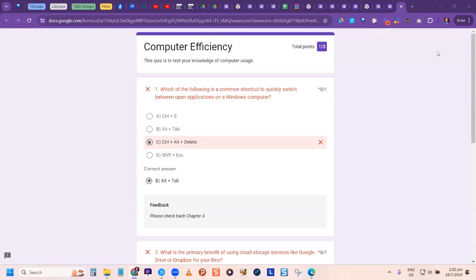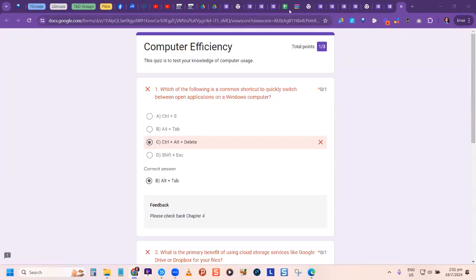And the last one we're going to look at, remember, we're looking at features, secrets that people don't use with Google. The last one is called add-ons. Now you hear me talk about extensions? Add-ons are like extensions. They add functionality to your Google applications, and Google Forms have add-ons.